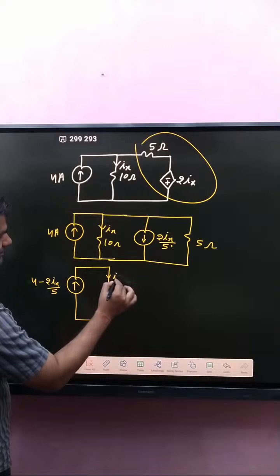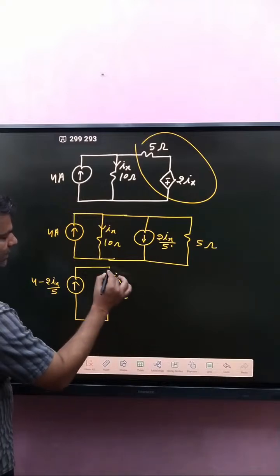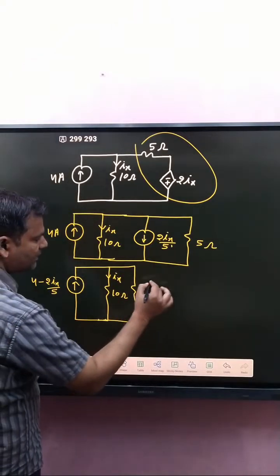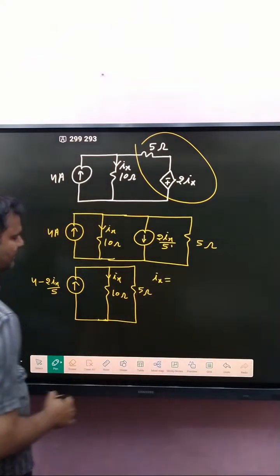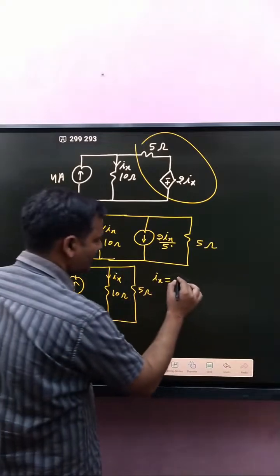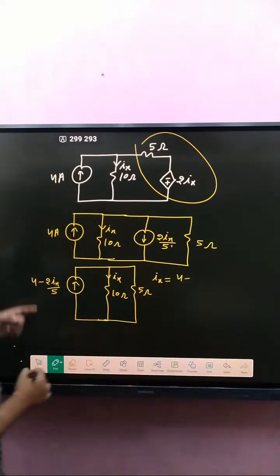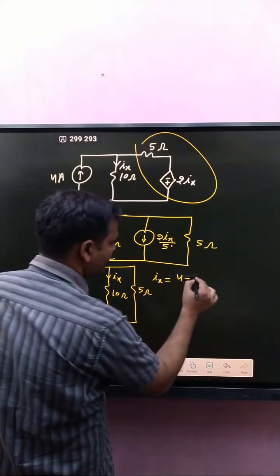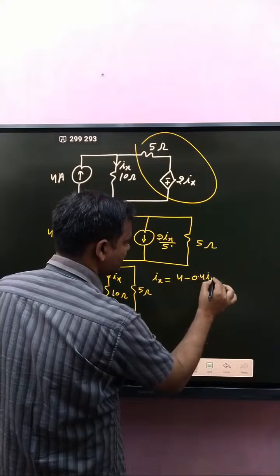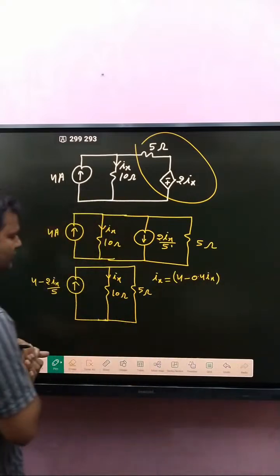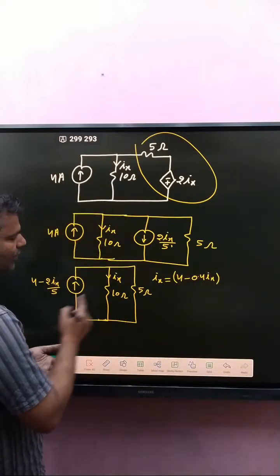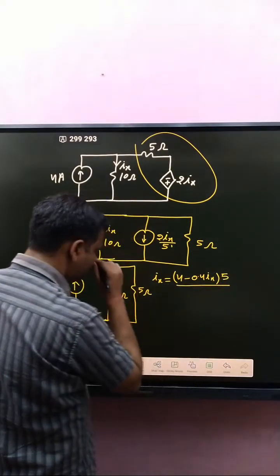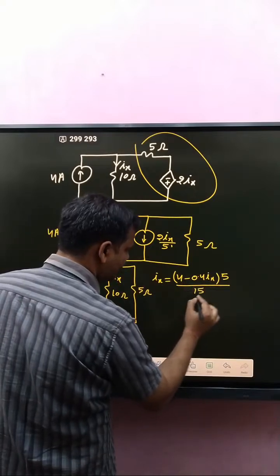That is Ix and that is 10 ohm and that is how much? 5 ohm. If you determine Ix, then written here 4 minus 2 divided by 5, that is 0.4. 0.4 Ix into 5 divided by sum of these two, that is 15.